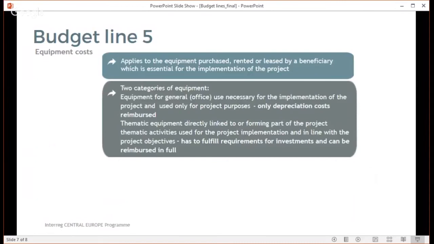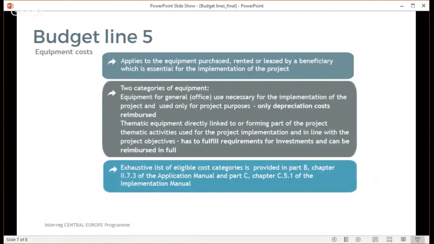The second equipment category is the thematic equipment that has to be directly linked or has to form part of the project outputs. This equipment must also be in line with the program requirements for investments. The costs of equipment under this category can be reimbursed in full if otherwise considered eligible. It is important to remember that in case the costs of a single investment, be it thematic equipment or the infrastructure or works budgeted under budget line 6, is above 15,000 euros, a separate investment specification has to be included in the application form.